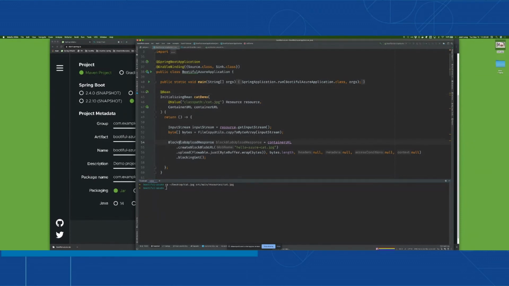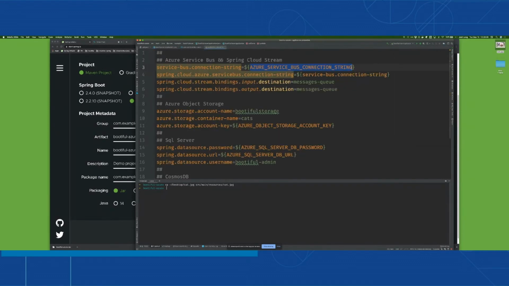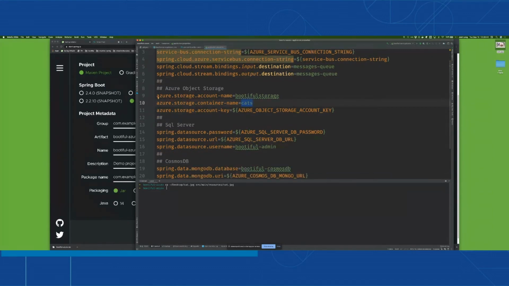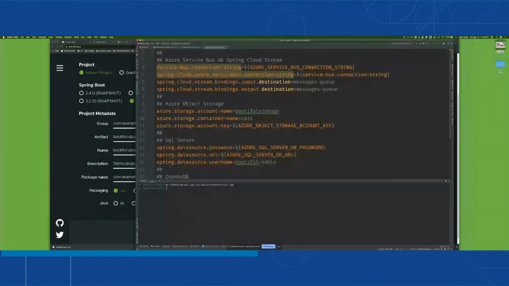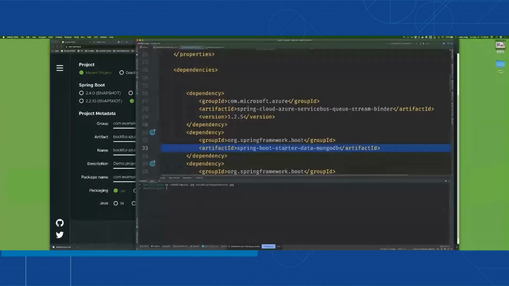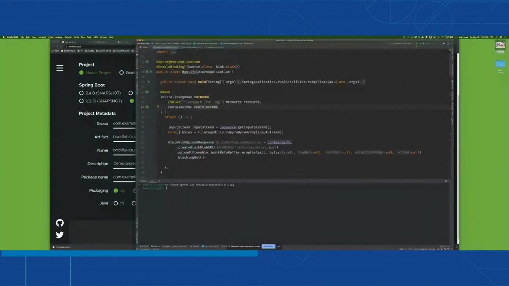Okay, that means the application is running. So now, in theory, I should be able to run the whole thing on my local machine. And keep in mind, I've got configuration here. I've got the Azure Service Bus connection string environment variable. I've got the Azure Object Storage telling me that I've got this container called cats in the platform. I've got my regular Spring data source configuration because it is just another JDBC data source for SQL Server. Ditto for MongoDB. Nothing special here, just a URL, just as you would do for any MongoDB instance. So I have all that there. Now, let's run this and make sure that everything works locally, and then we'll deploy it to the platform.